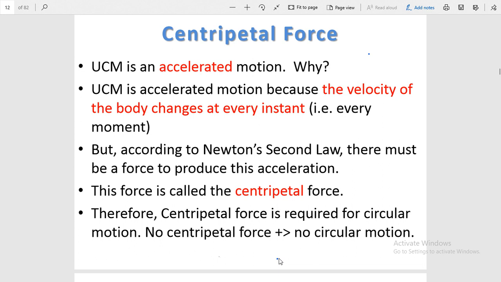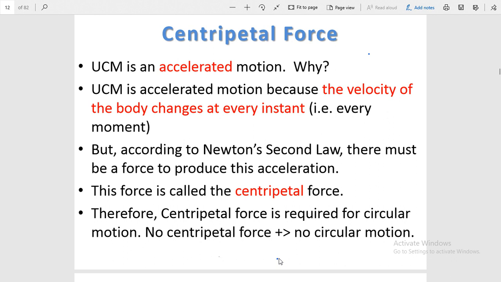Students, in the last topics we completed the definition of circular motion, then angular displacement, and then the relation between angular displacement and linear displacement. Okay, students, today we are going to study the concept of centripetal force, then the difference between uniform circular motion and non-uniform circular motion, and whether every circular motion is accelerated or not. So let us start with the centripetal force.